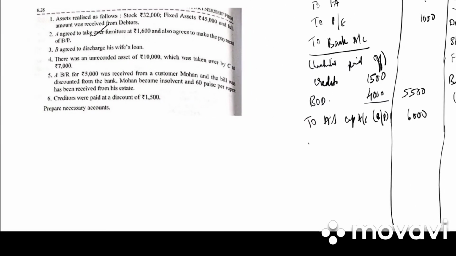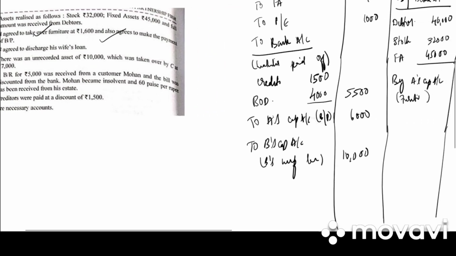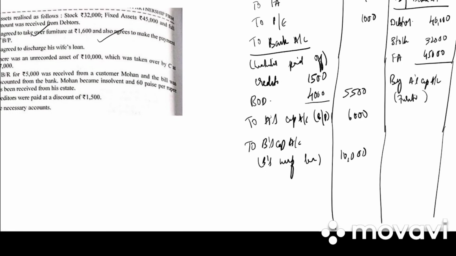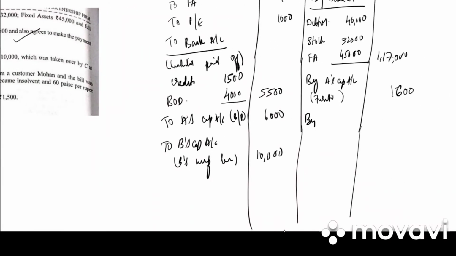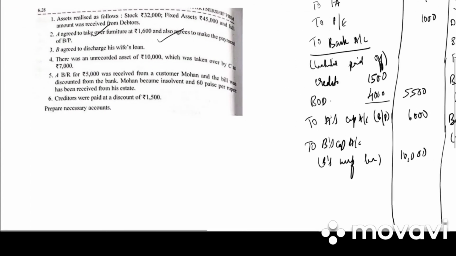Next, B agreed to discharge his wife's loan. So B's capital account in bracket B's wife loan. How much is it? 10,000. There was an unrecorded asset of 10,000 which was taken over by C. So by C's capital account, unrecorded asset taken over 7,000.